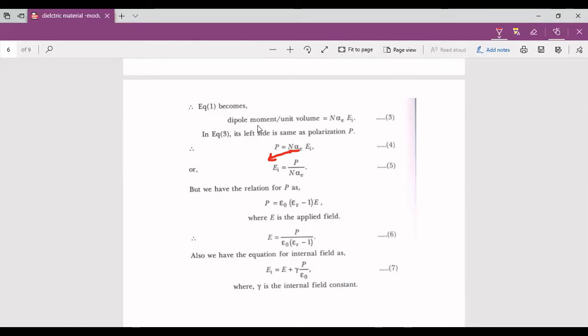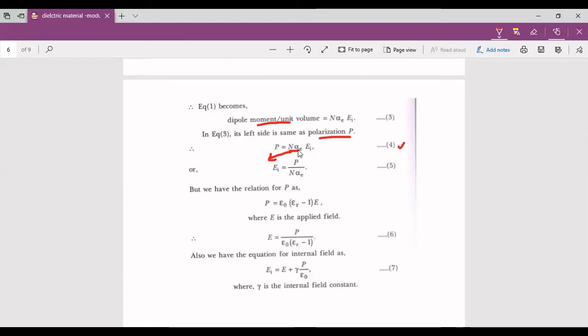The left side of equation 3, the dipole moment per unit volume, is the polarization, represented by the symbol P. So we can write equation 3 as P equal to N into alpha e into Ei. We call this expression 4.